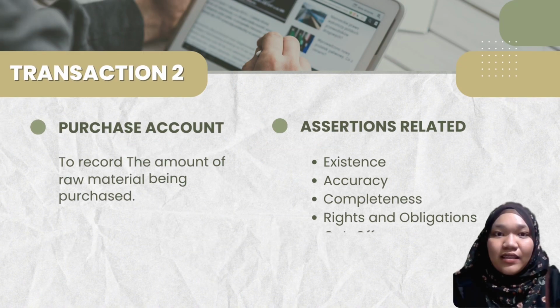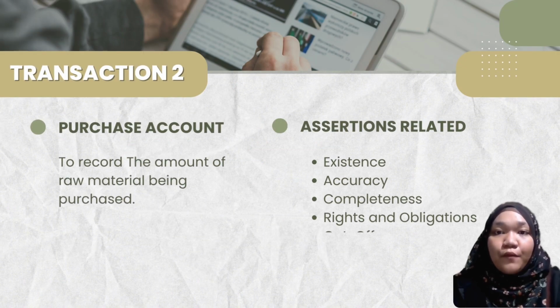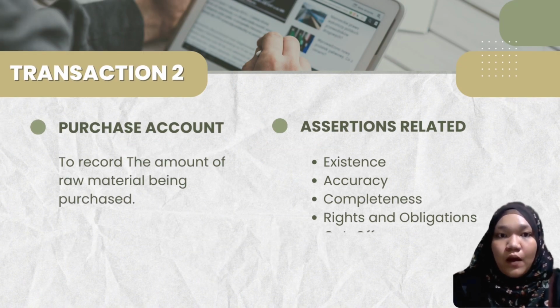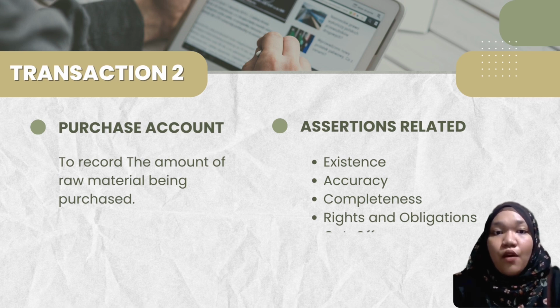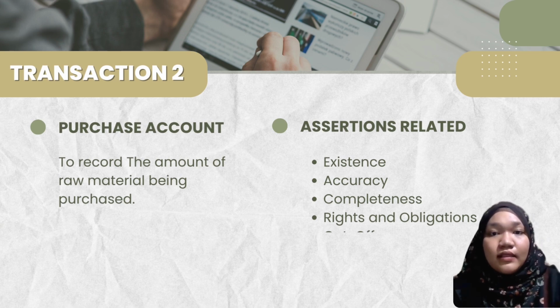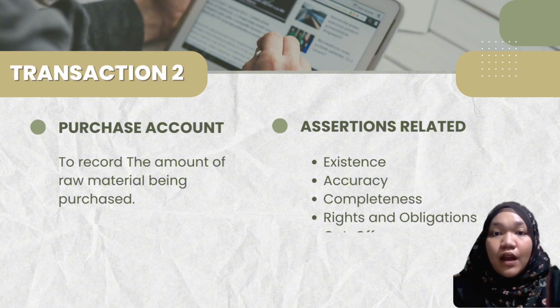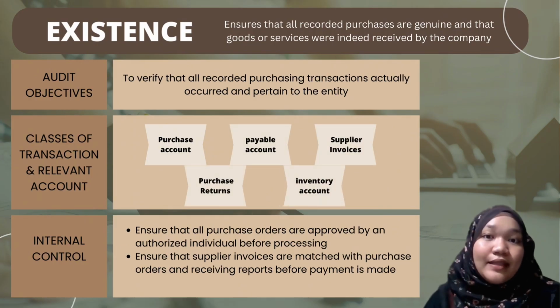The second transaction related to the inventory and warehousing cycles is purchase account. It is to record the amount of raw material being purchased. The assertions related to this transaction are existence, accuracy, completeness, right and obligation, and lastly, cut off. First of all, we will start with existence.